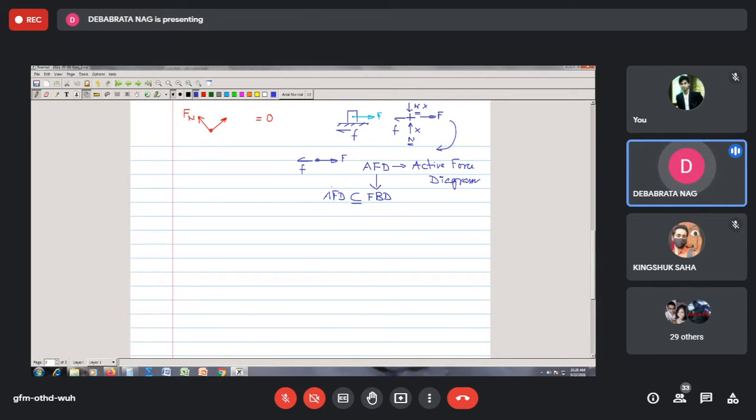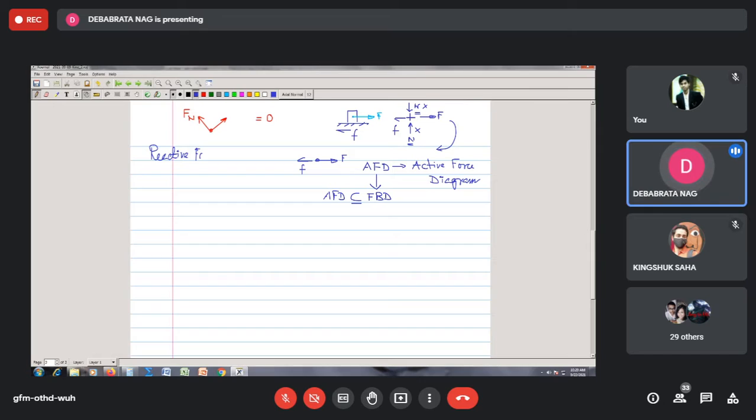So always there is a chance that in AFD we'll have to deal with less number of forces than we would have to do had we taken the complete free body diagram and had we gone for Newton's method. So therefore, the work energy relation or work energy principle provides a distinct advantage over this Newton's method. That is number one.